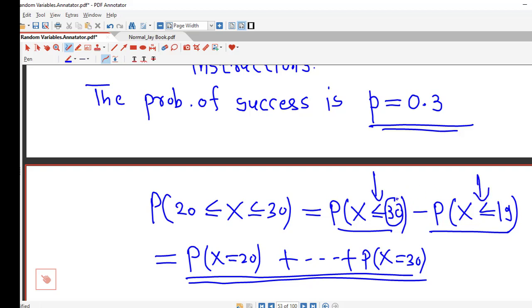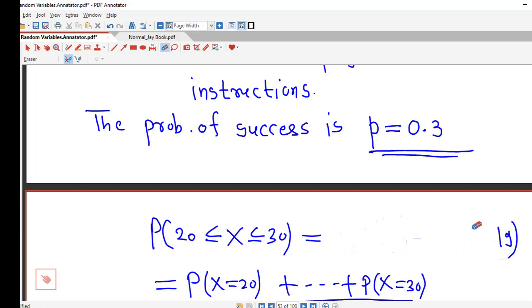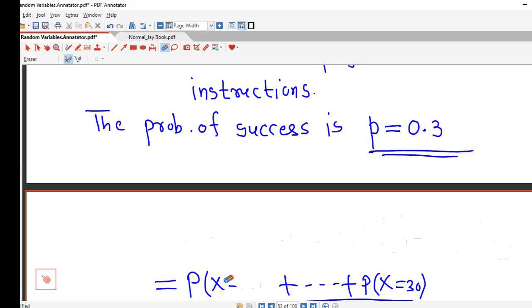Cumulative binomial probability tables are not available for these values, so we cannot use tables either. So it is not advisable to use binomial probability distribution to find this probability, because it will take so much of our time, as we have to calculate probabilities starting from x equal to 20 to x equal to 30.